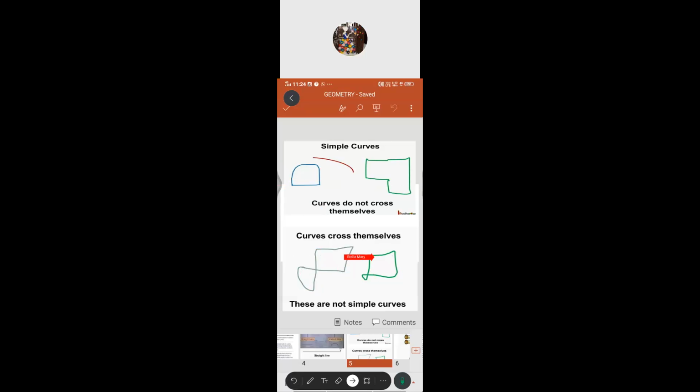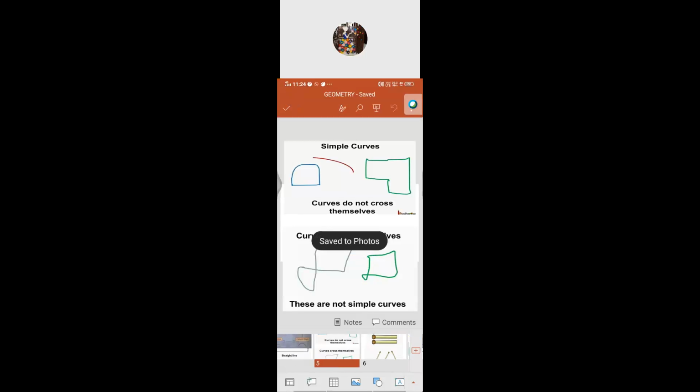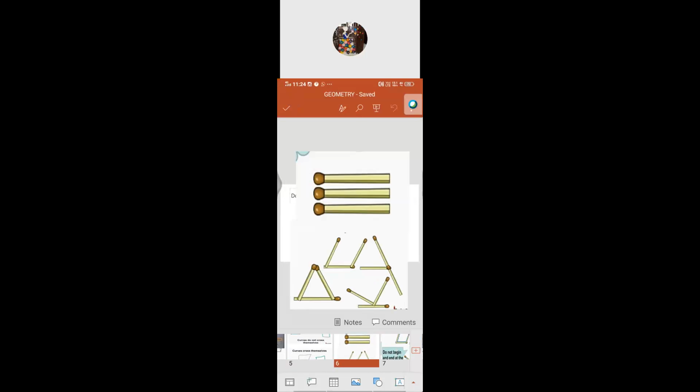Okay, children, now we are going to do a small activity. Can you take 4 matchsticks? Here I take 3, but we just take 4 matchsticks. Glue. Please, children, can you take that? 4 matchsticks, glue, then 1 sheet.